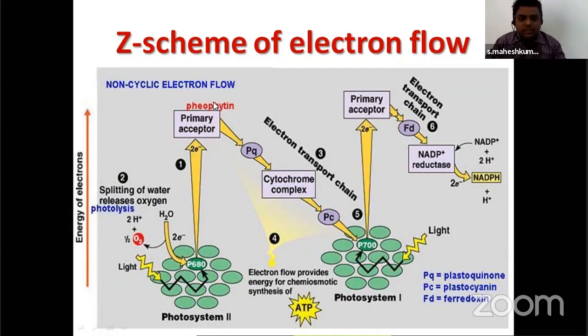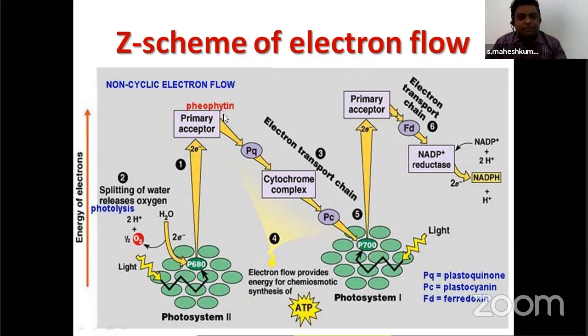See, the 2 electrons are received by pheophytin. By taking 2 electrons, it is reduced. Already in the previous PPT I explained what oxidation is. Now, due to the sunlight, the chlorophyll main reaction center is oxidized, and it releases 2 electrons. Now pheophytin has received electrons, so it is reduced. This oxidation and reduction process runs simultaneously: one will give electrons, another will receive electrons, and by that electrons transfer.